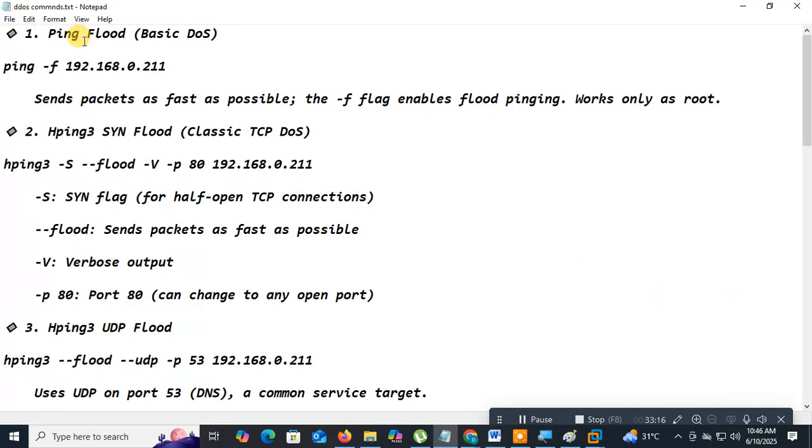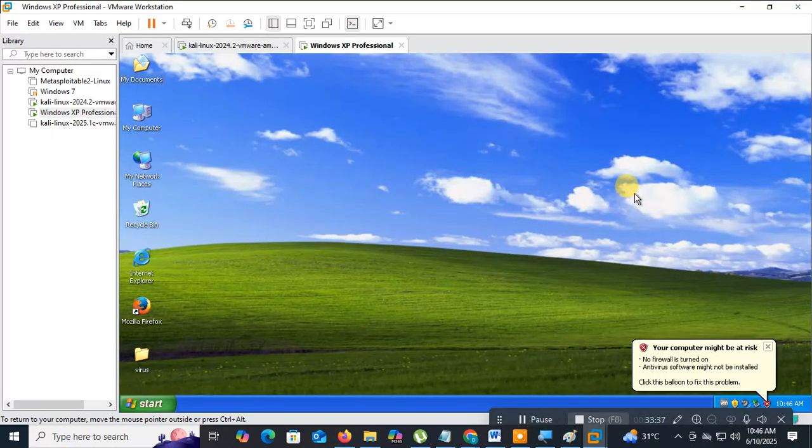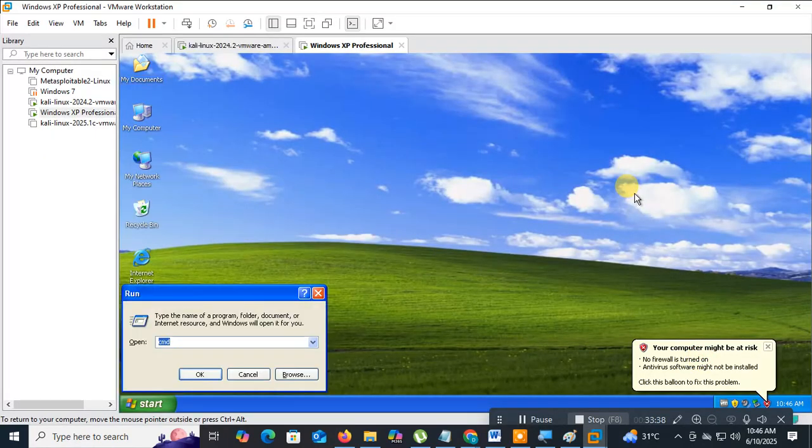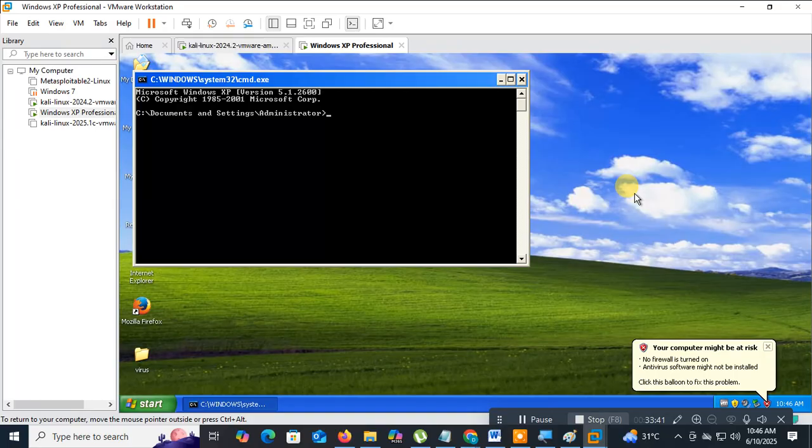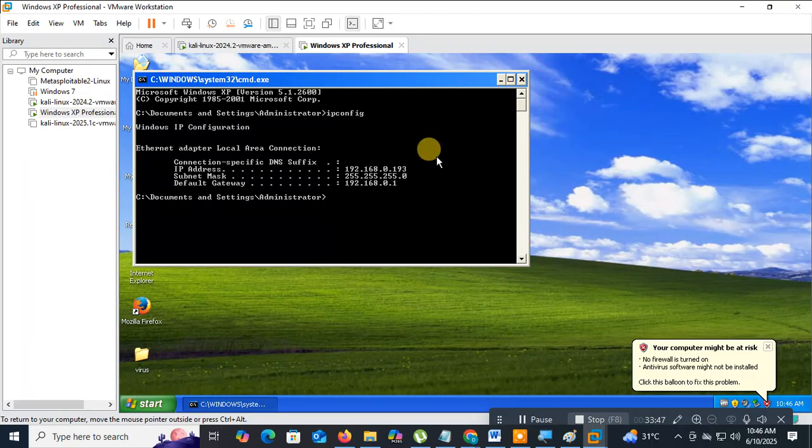First, as I told you, basic DoS. What is that? Basic DoS. What does it do? It sends as many packets as possible. What does it mean? The -f flag enables flood pinging. It works only as root. Understood? Here, I'll go find the IP address of the target. How will you know the target IP address? Just go to CMD and type ipconfig. So what is the IP address here?